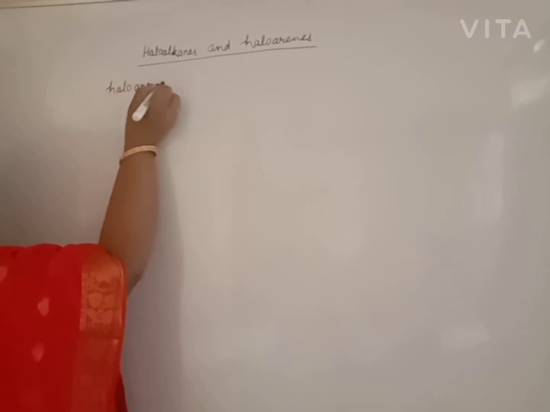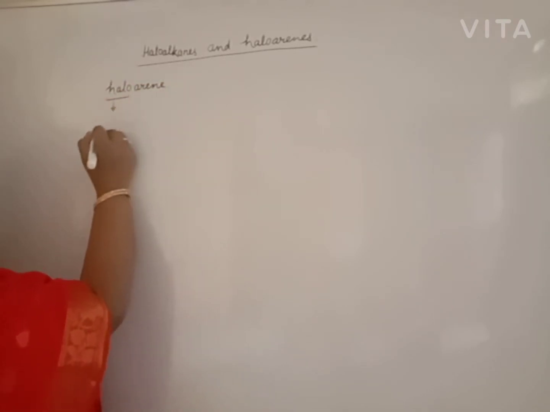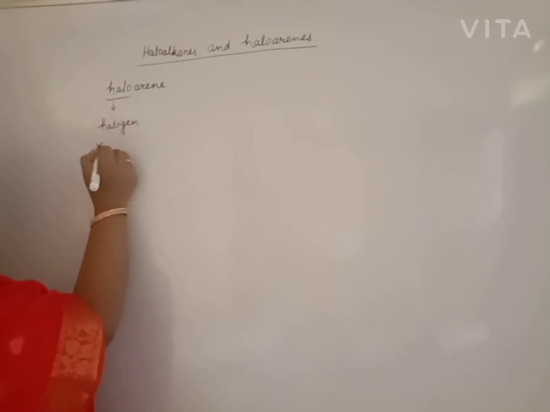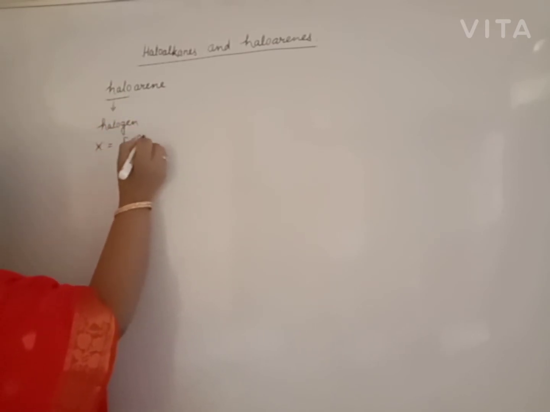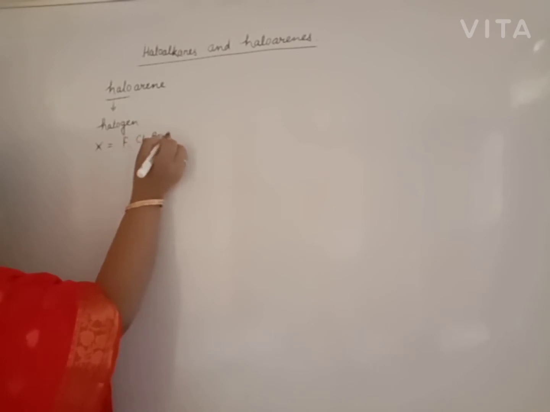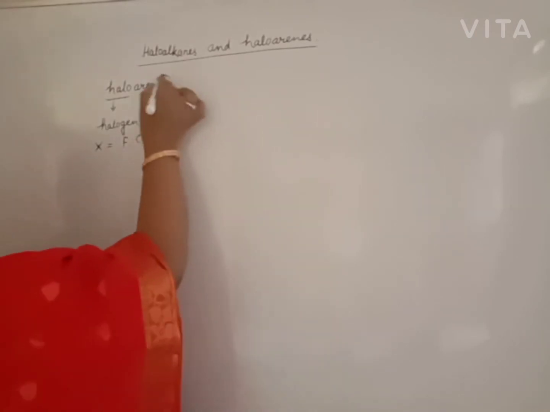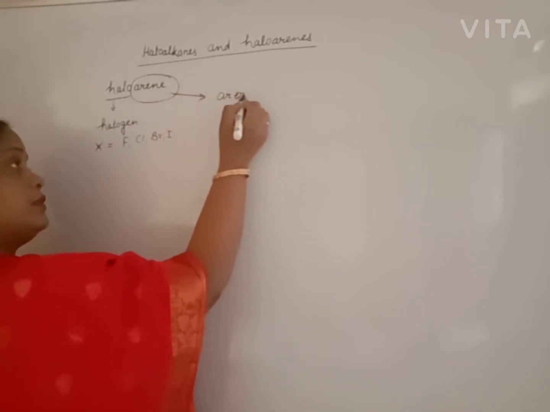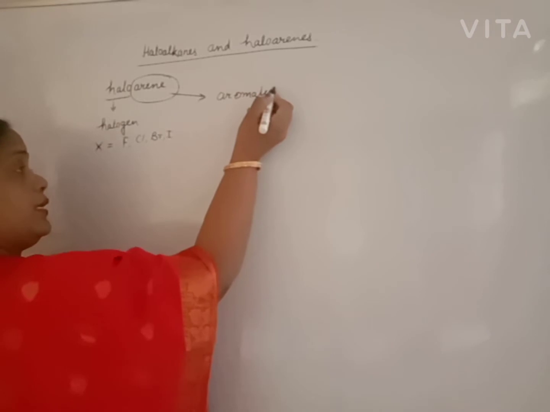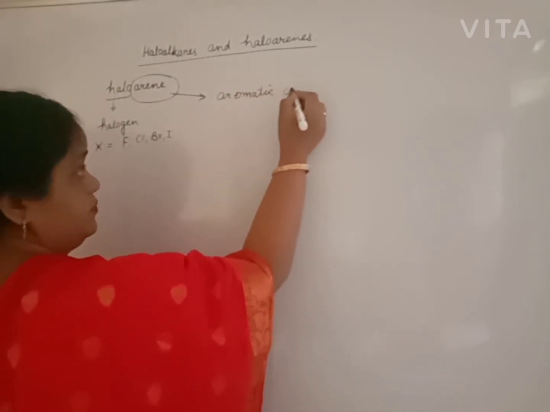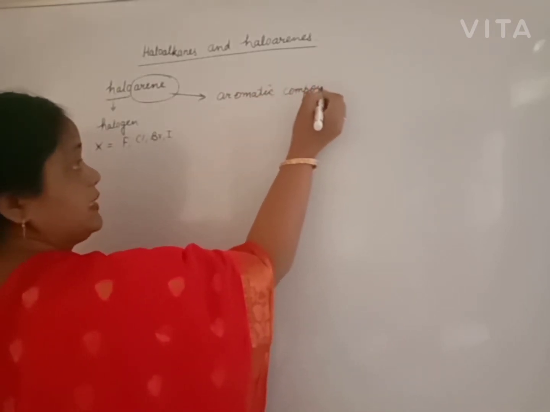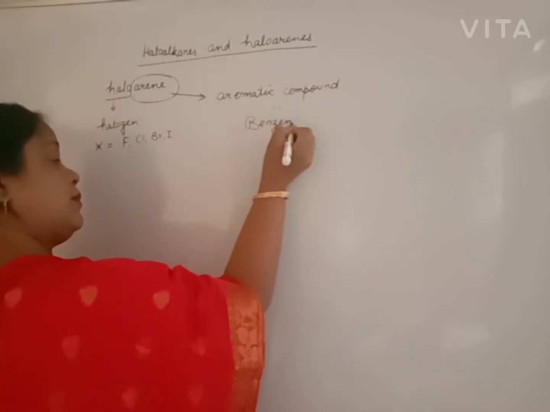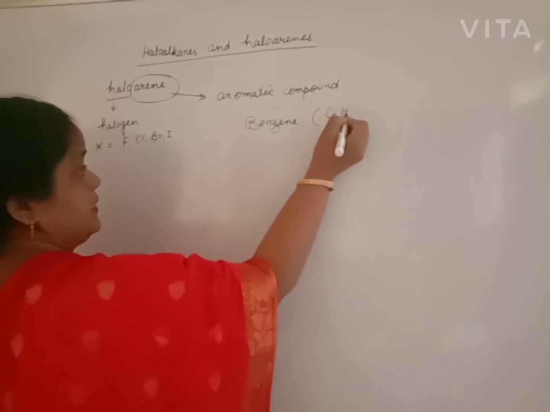Haloarene. Halo means again halogen. These are represented by X. This may be fluorine, chlorine, bromine or iodine. And what do you mean by the term arene? Arene is the aromatic compound. And the most common aromatic compound that we will use is benzene. The chemical formula of benzene is C6H6.